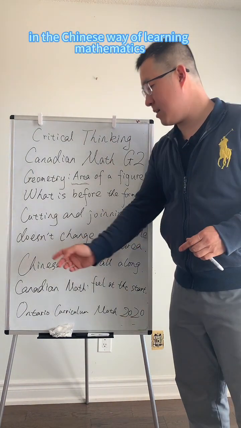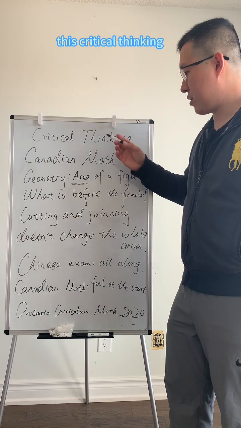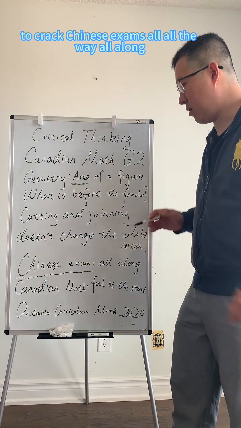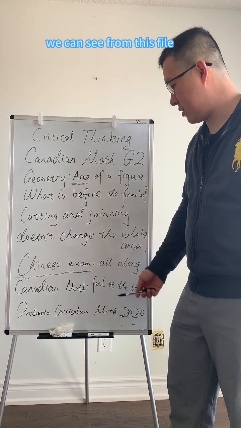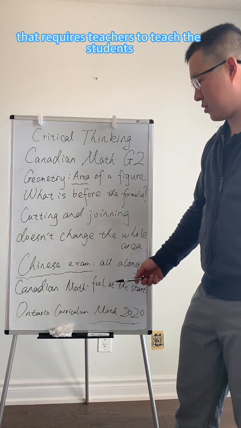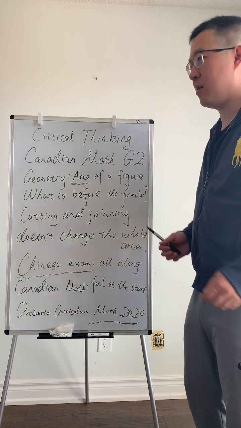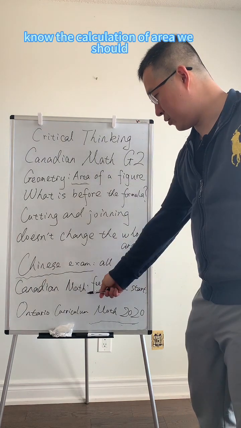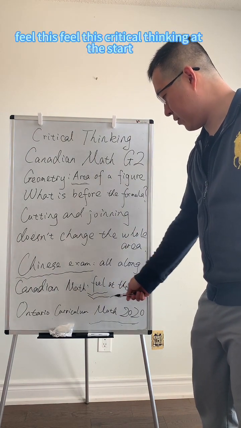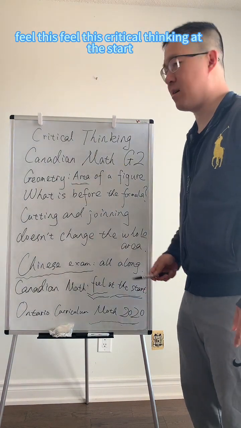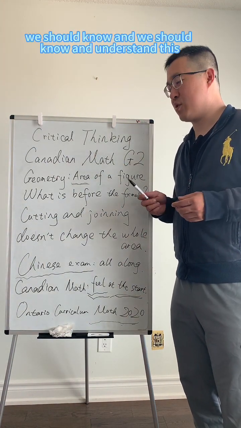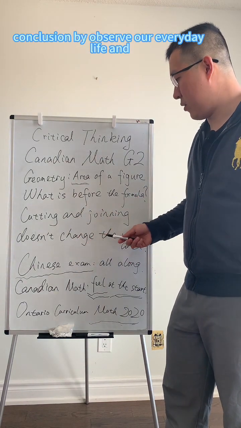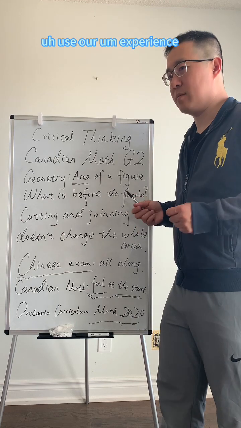And in the Chinese way of learning mathematics, we can use this critical thinking to crack Chinese exams all along. But in the Canadian way of learning math, we can see from this file that teachers are required to teach students this at the beginning. Before we learn the formula, before we know the calculation of area, we should let our children feel this critical thinking at the start. And we should know and understand this conclusion by observing our everyday life and using our experience.